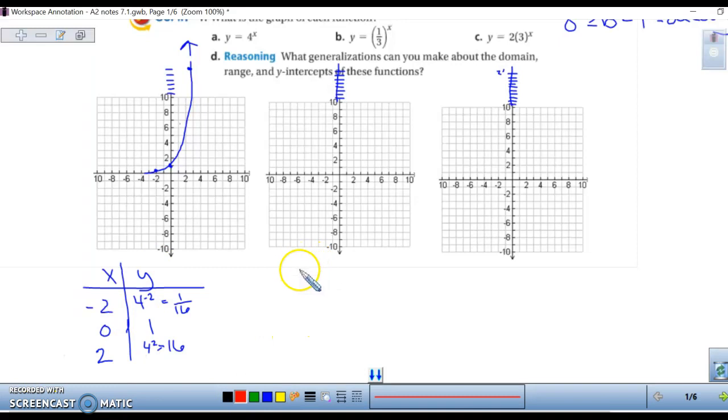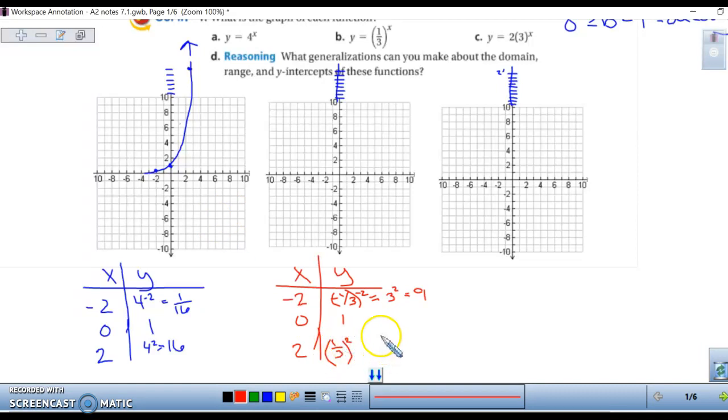In part B, we have 1/3 to the x power. So again, we're going to plug in -2, 0, and 2. If we have 1/3 to the -2nd power, we flip the fraction inside and it now becomes to the +2 power, which is 9. 1/3 to the 0 power is 1, and 1/3 to the second power, you square both the top and the bottom, so it's 1/9.